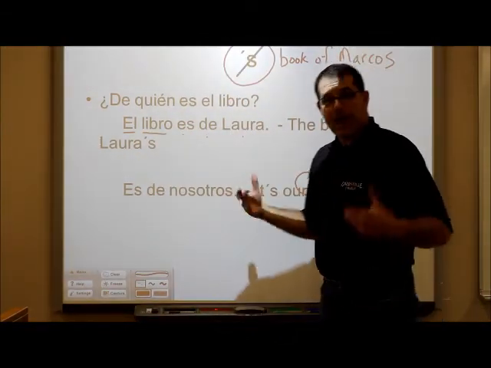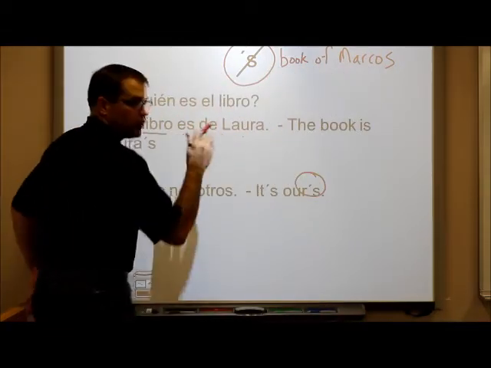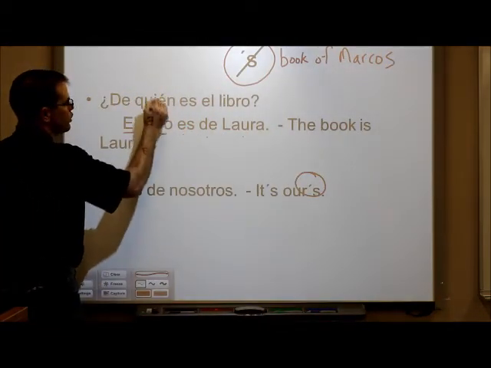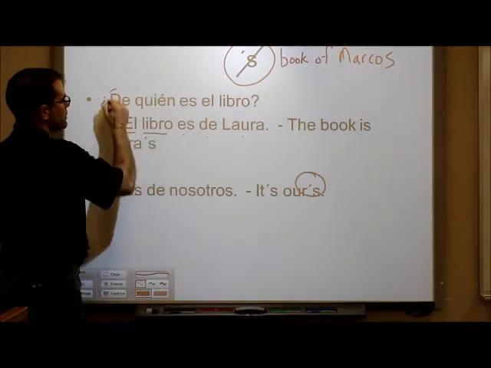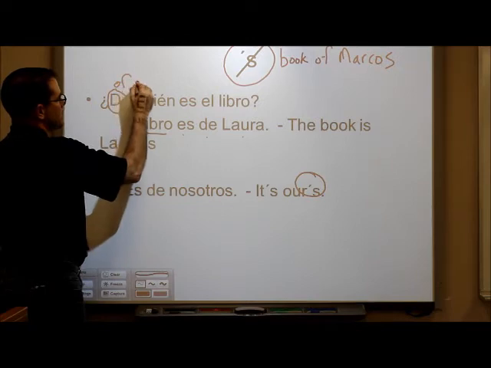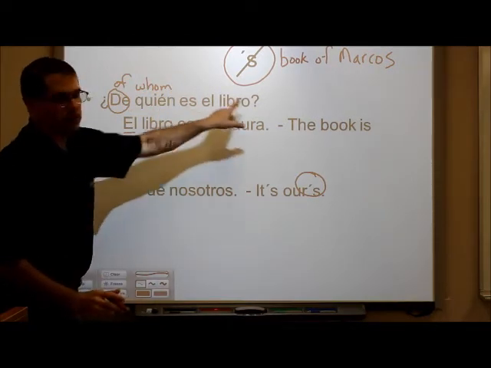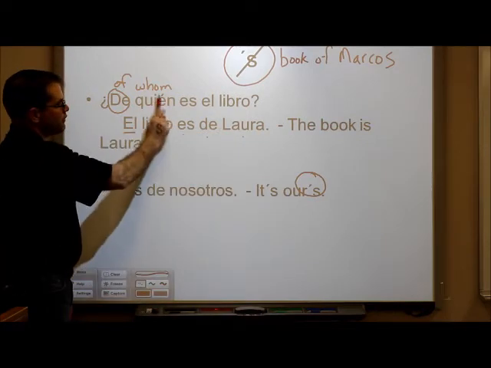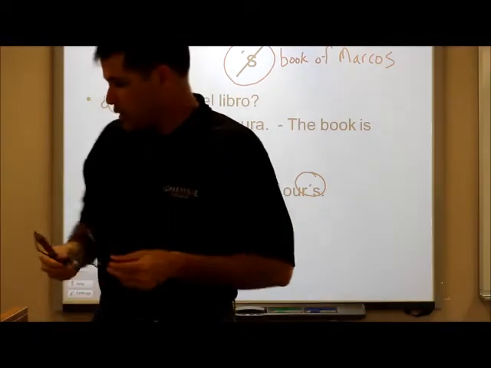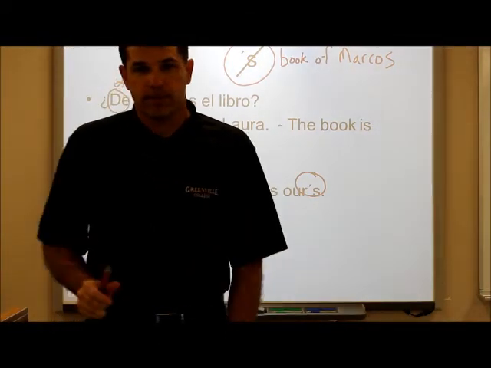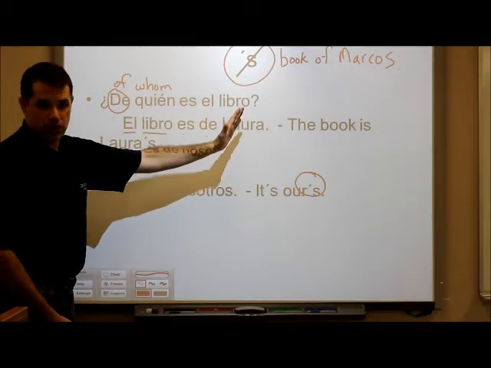Now, when we ask about possession in Spanish, we have a situation here where we have the word quien, which is actually the word who, but because we put a de in front of it, we're really asking of whom is the book. Okay? Of whom is the book. Now in English, of course, we wouldn't ask it that way. Again, we would say, whose book is it? But in Spanish, of whom is the book.